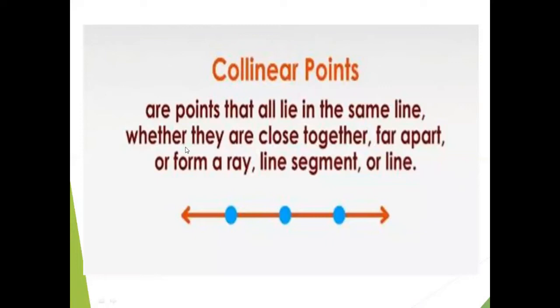Collinear points. What are collinear points? As is clear from the topic, collinear points are points that lie on the same line, whether they are close together, far apart, or form a ray, line segment, or line. So if a number of points lie on the same line, whether close or far apart, they are said to be collinear points.